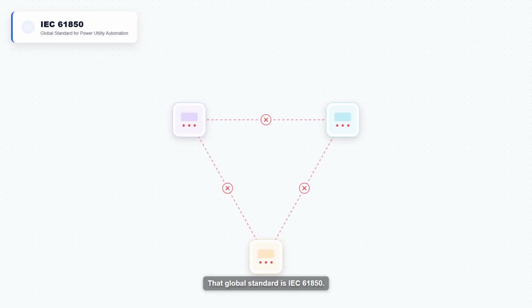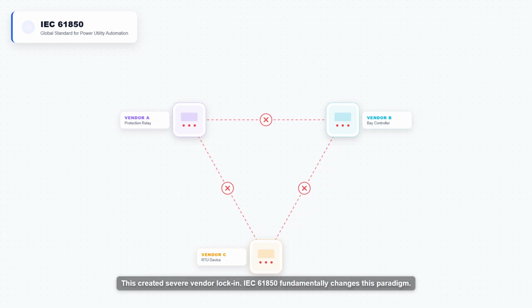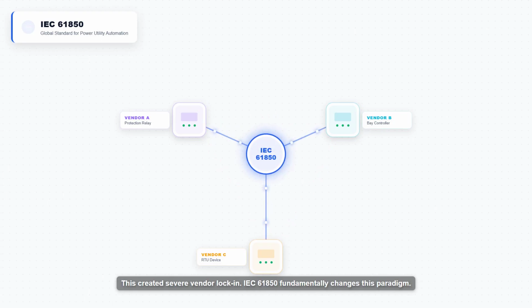As we transition to the modern digital grid, we need a universal language for substation automation. That global standard is IEC 61850. Historically, utilities struggled with proprietary protocols, meaning devices from different manufacturers could not easily communicate. This created severe vendor lock in.